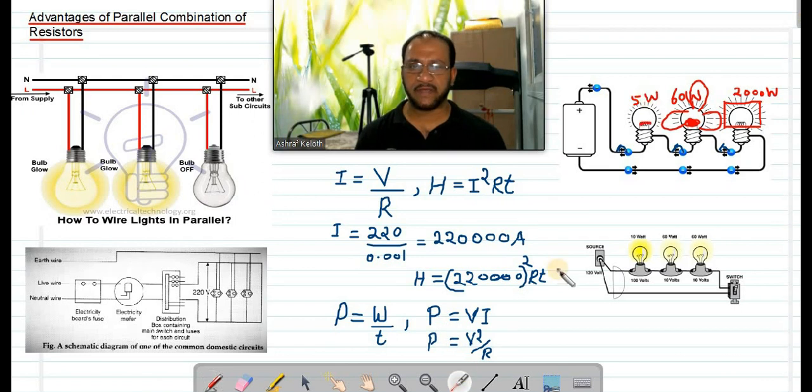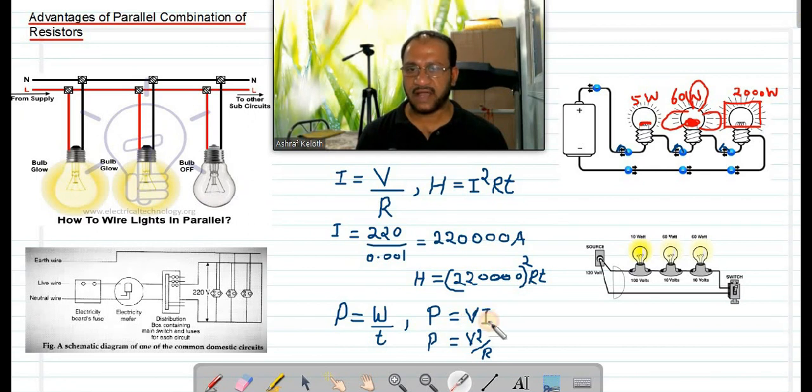Now, can you tell me, in series, what will be the current flowing through all of them? Current will be the same in series, isn't it? But actually, the current needed for 5 watts, you can see from here: power equals V into I. V is the same for all, 220 volt. But the AC has power 2000 watts, working at 220 volt.